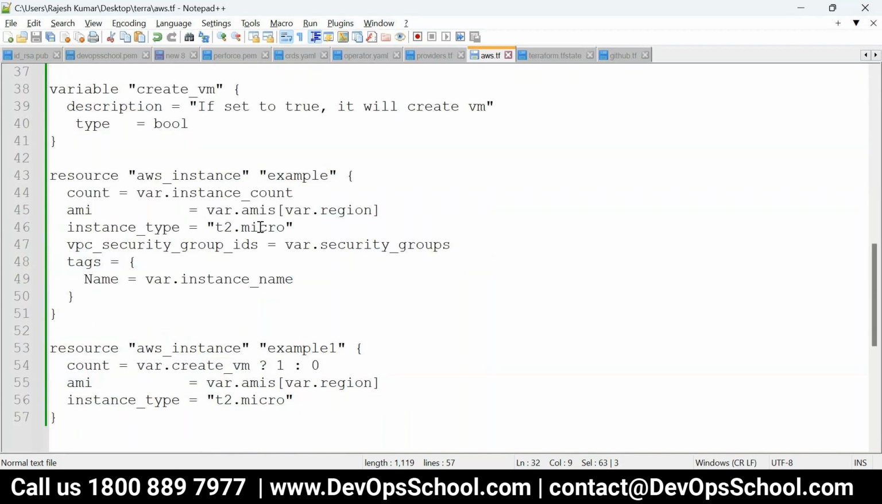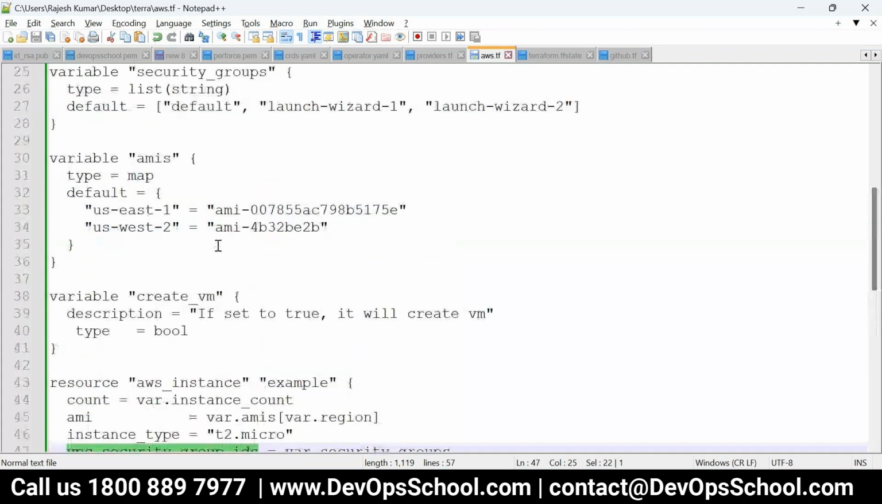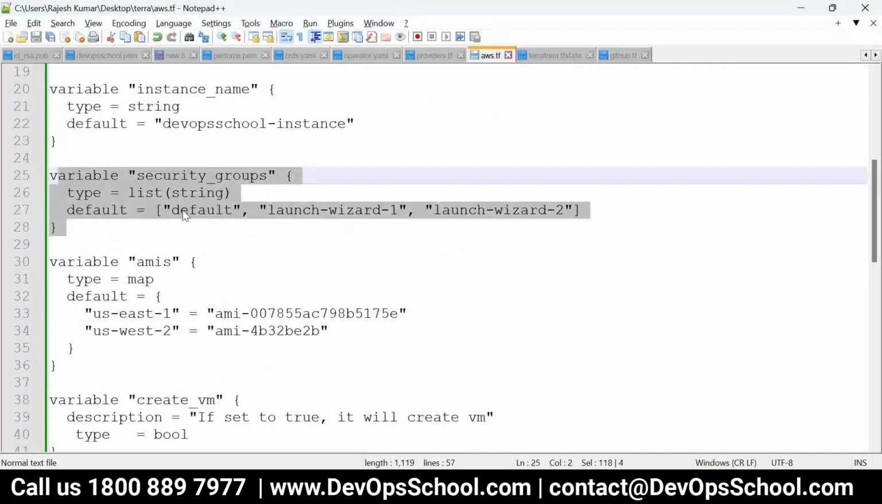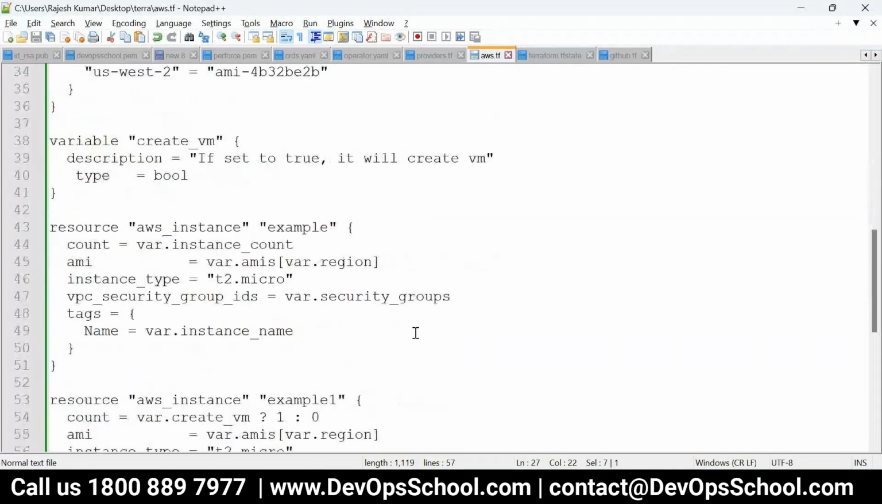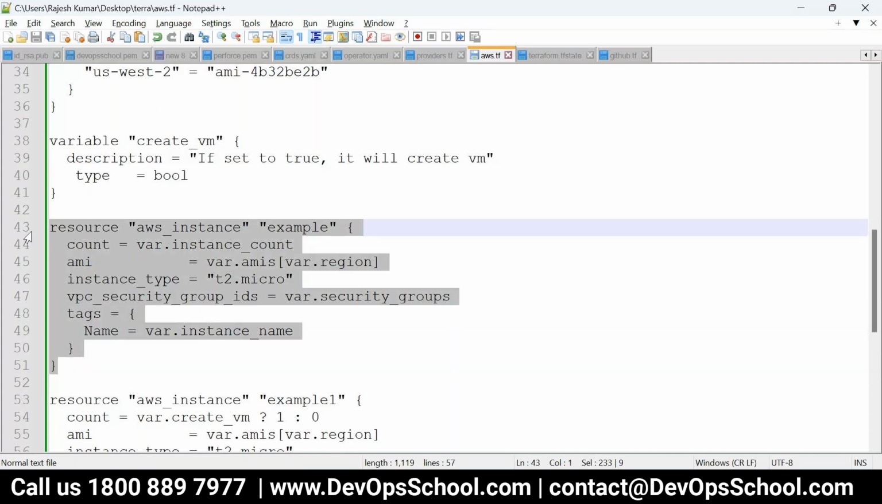Instance type, no variables, hard coded. Here you have again security IDs. Look at this, it is a list actually. Here it has been taken. That means the instance will be created, and the security group will be attached to that, and there's the name of it. And here you are using the variable instance name. So are you understanding, all of you, how do we create variables and how do we use the variables and all?